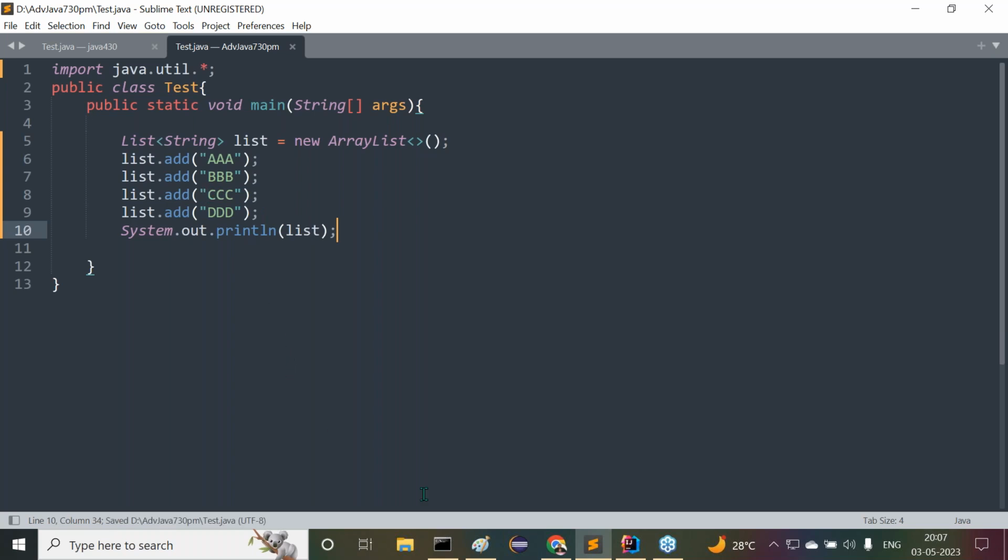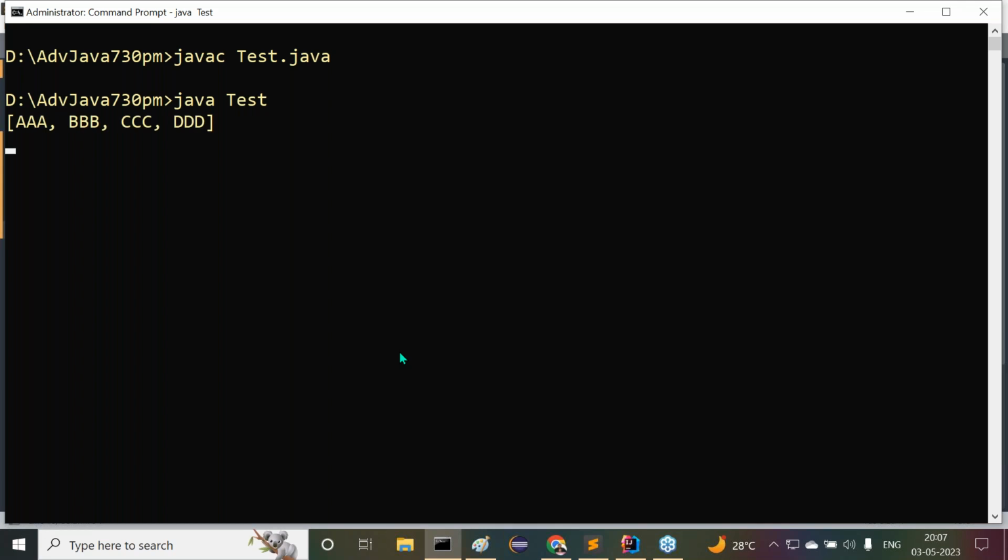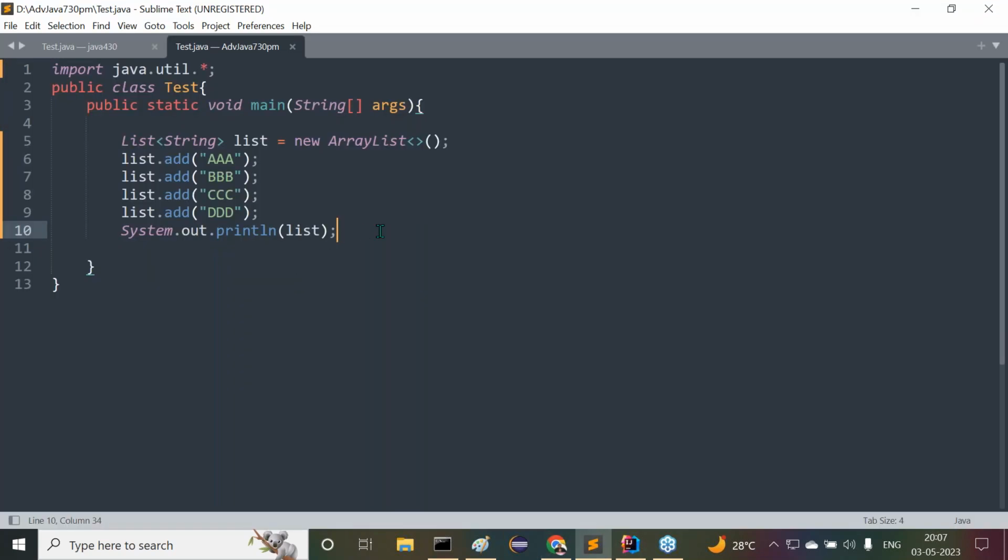Now try to understand this clearly. Let me compile and execute this. javac Tester.java, compiled successfully, java Tester. Here we are getting output: AAA, BBB, CCC and DDD. That's okay, fine. But I have a requirement. Listen carefully. I want to read this data by using a normal for loop and by using a for each loop.